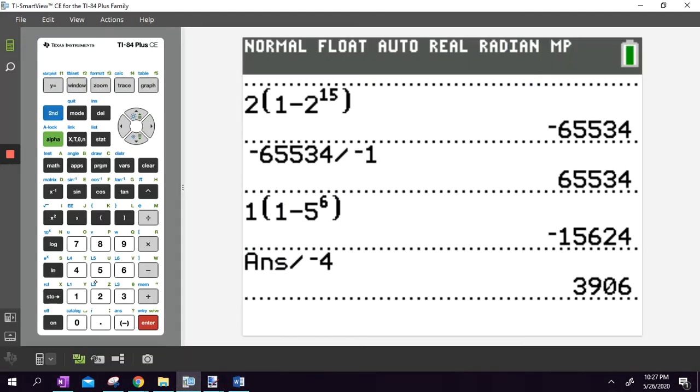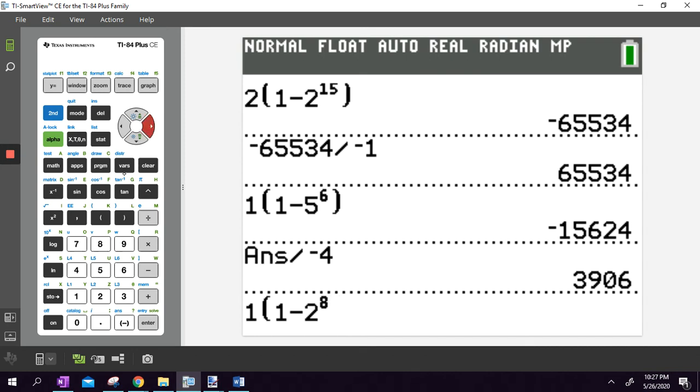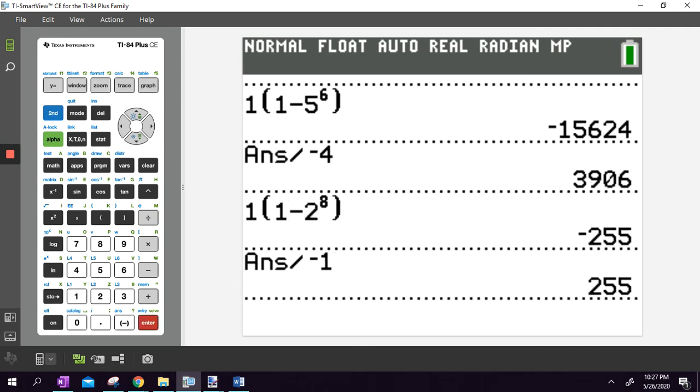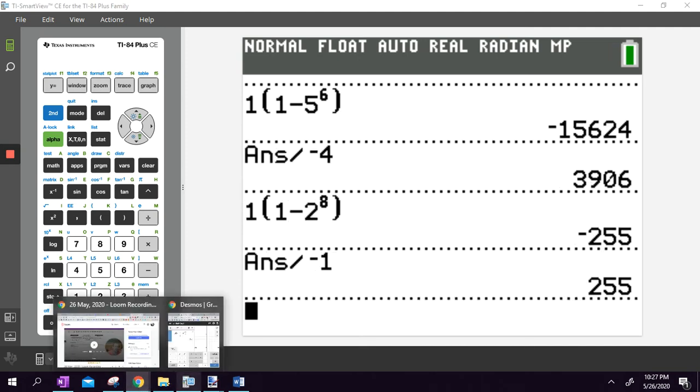So I'm going to type that in. 1 parentheses, 1 minus 2 to the 8th. I'm going to take all of that, hit enter, and divide that by negative 1 because it was 1 minus 2 on bottom. I get 255.